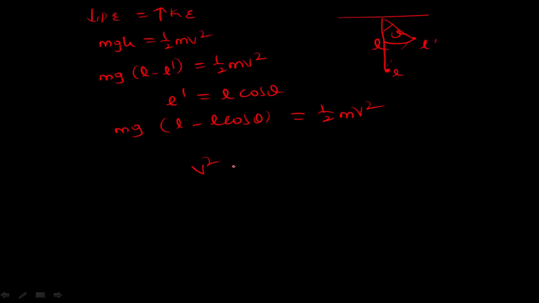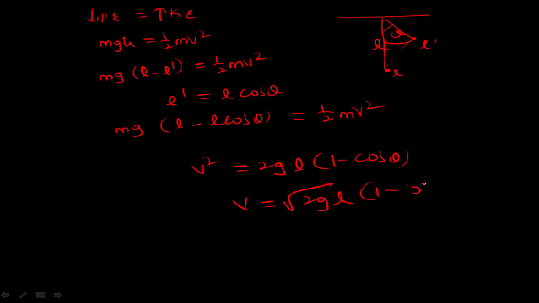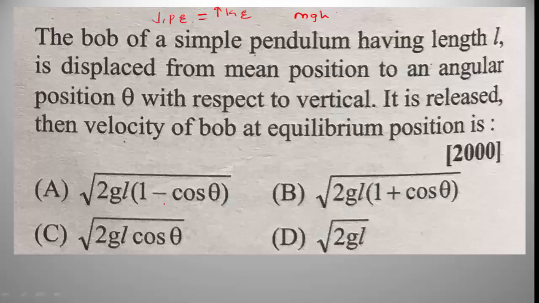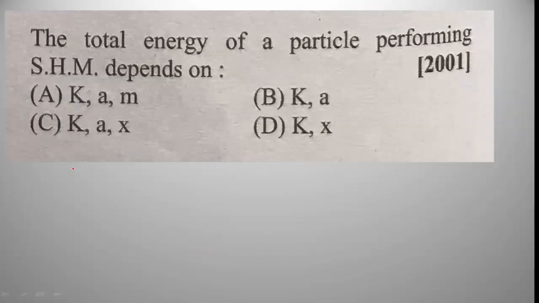Then we get v square is equal to 2gL into 1 minus cos theta, and v is equal to root of 2gL into 1 minus cos theta. Option A is the right answer.